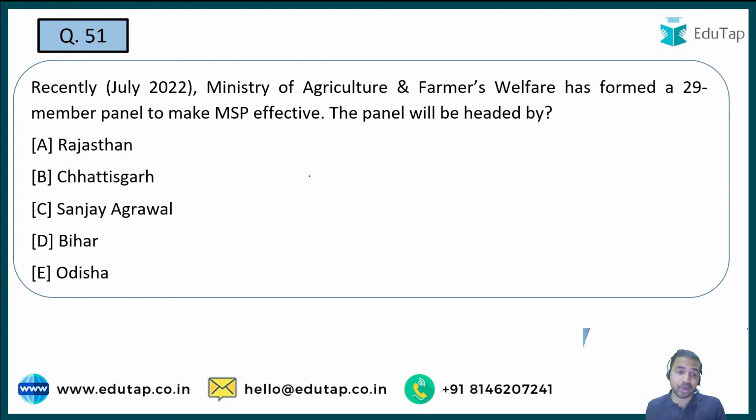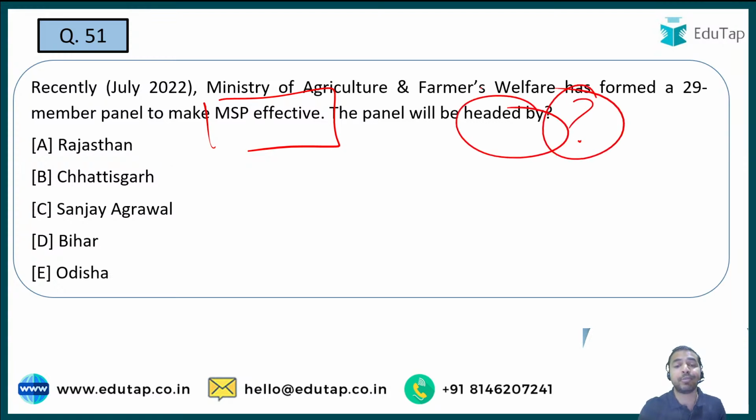So keep your Josh high, because this is the time that you should be covering 50 more questions in this particular session. And guys, here the next question is on the screen. So the Ministry of Agriculture and Farmer Welfare has formed a 29-member panel to make the MSP effective. Okay, now you are required to tell me the panel will be headed by. Please tell me what is the right answer. Who among the following is going to head this particular panel? The 29-member panel, why has this been launched? This has been launched to make the MSP effective.